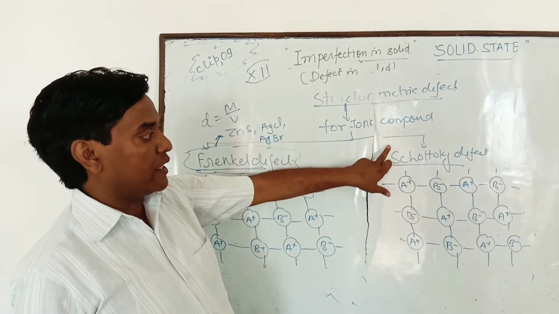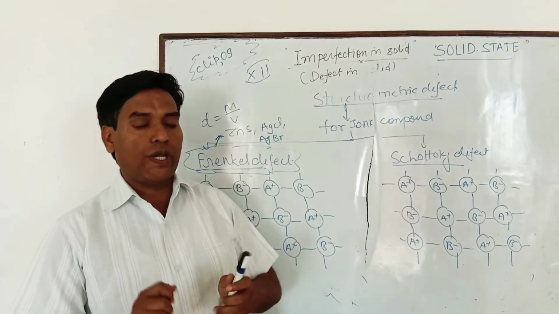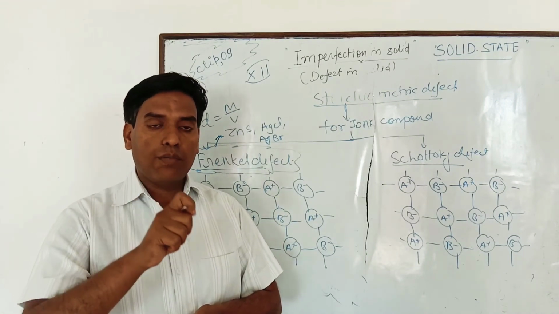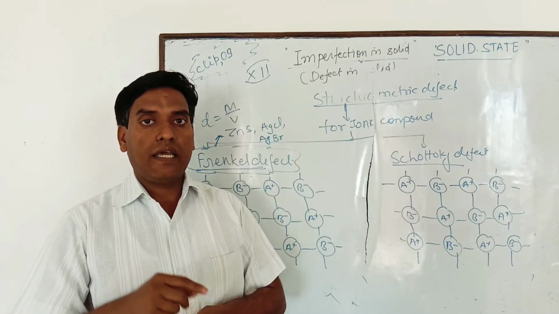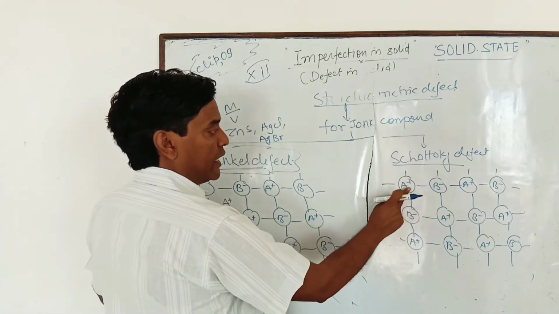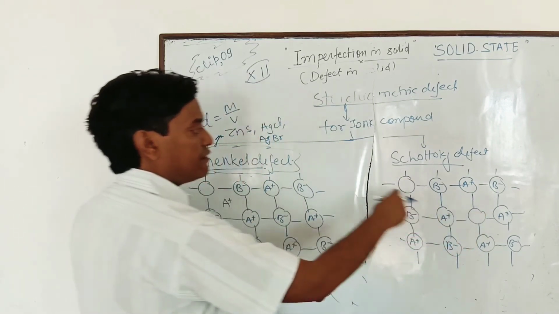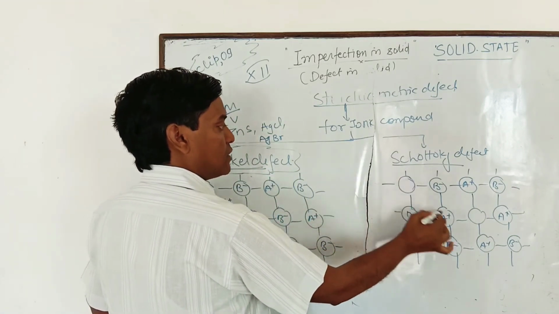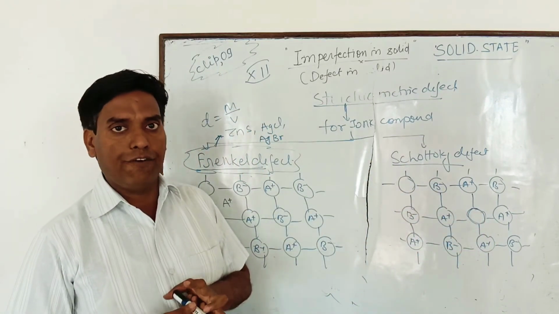But what happens in the Schottky defect? You know, beta, the Schottky defect is a defect of ionic compounds, and you can define it as that defect of an ionic compound in which an equal number of cations and an equal number of anions leave their lattice sites and go away from the crystal. Suppose here I am saying one cation A+ and one anion B- leave their lattice sites and go away from the crystal, creating vacancies. Such type of defect is known as Schottky defect.